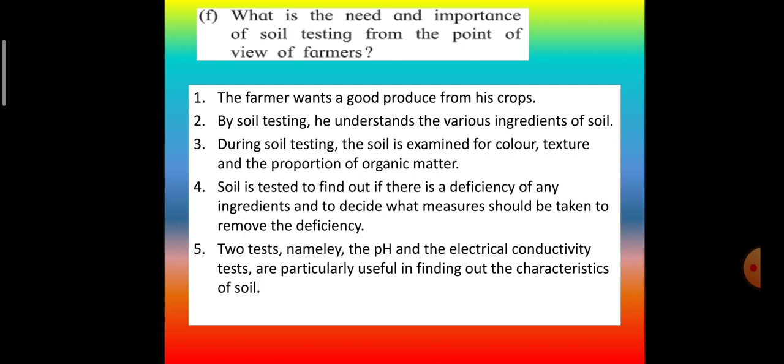Only when you know how the soil is, then you will come to know the quality of soil. Based on that, you can decide which crop to plant in the particular soil and which crop will give better yield in the particular soil. So two tests, namely the pH and electrical conductivity tests, are particularly useful in finding out the characteristics of soil.